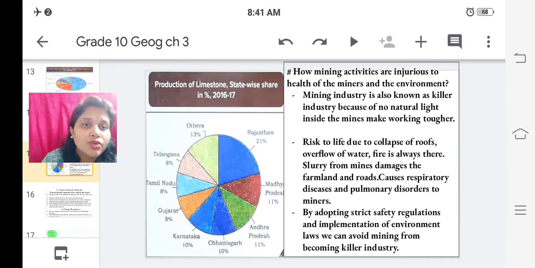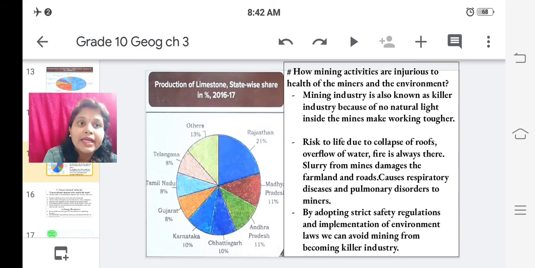Now let us move towards another important factor, that is how mining activities are injurious to health for the miners and the environment. Though mining of minerals is very helpful in the economic development of a country, on the other hand mining activity is very injurious to the health of the miners.